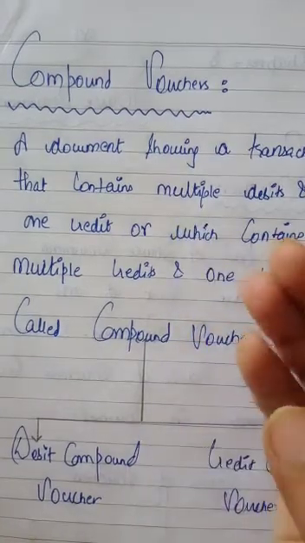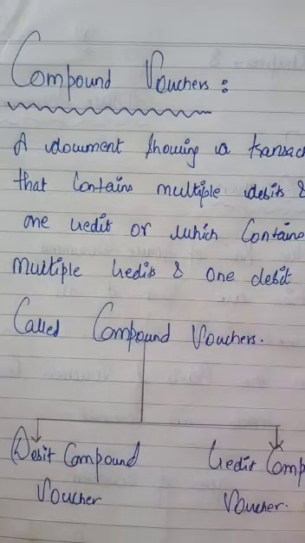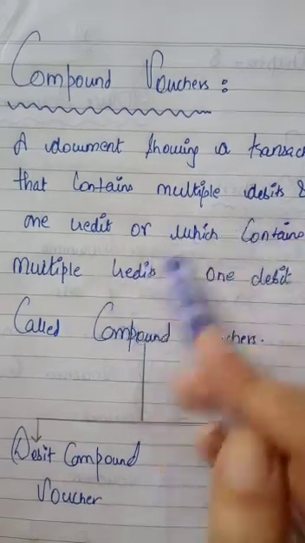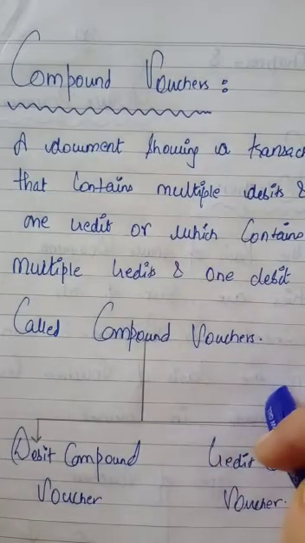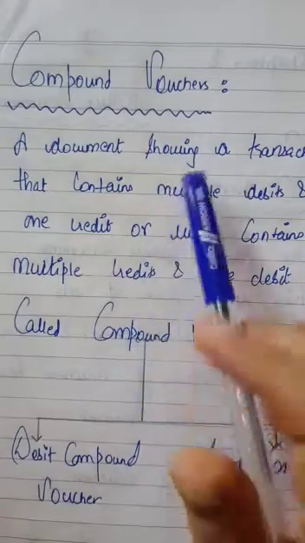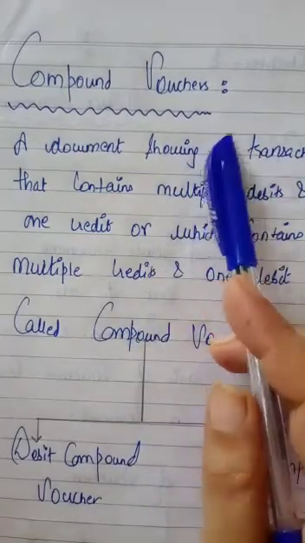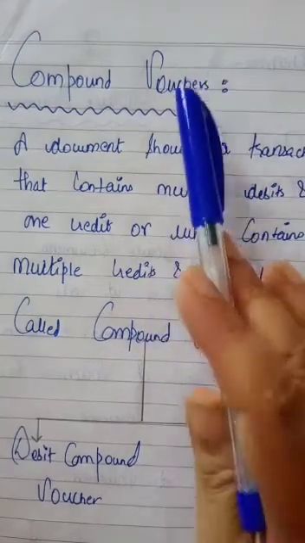Salary you have paid, rent you have paid, traveling expense, advertisement, a lot of expenses you have paid. So instead of making separate vouchers for every transaction, if the date is same, then you will put all the transactions under one voucher. So this is called compound voucher.